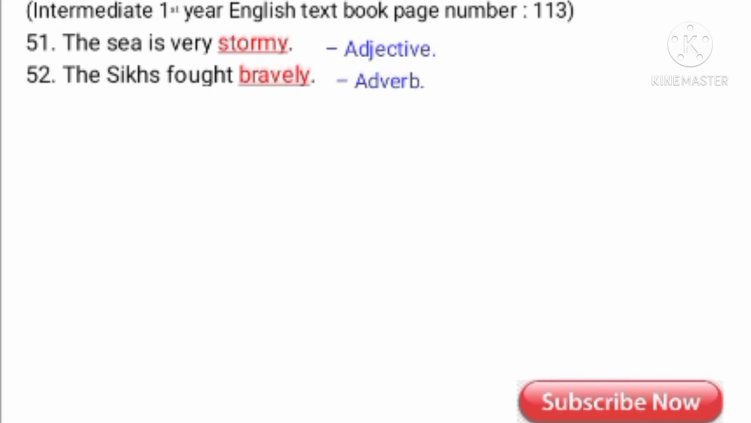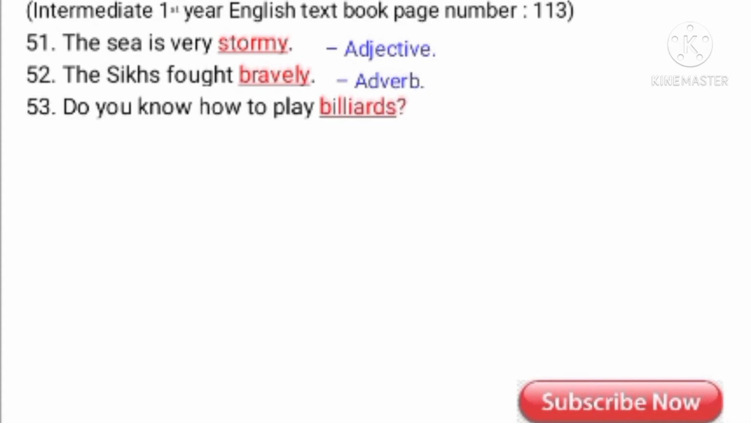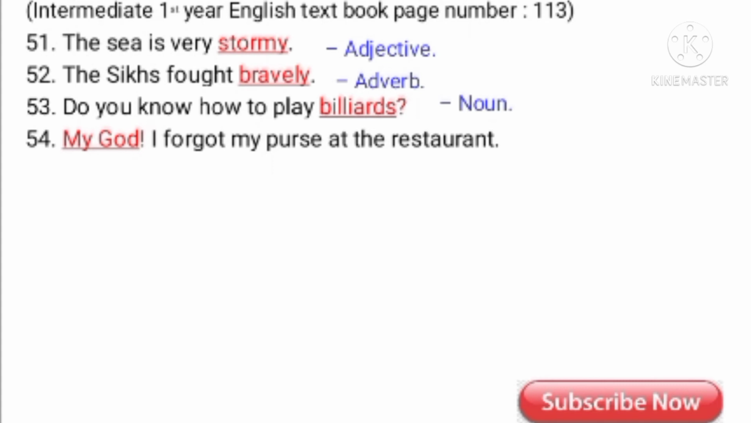Do you know how to play billiards? Actually, here the word ends with s, but it is pronounced as z. Billiards is the name of a game or sport. So here it is a noun. My God, I forgot my purse at the restaurant. Here, my God expresses a sudden feeling. So it is an interjection.